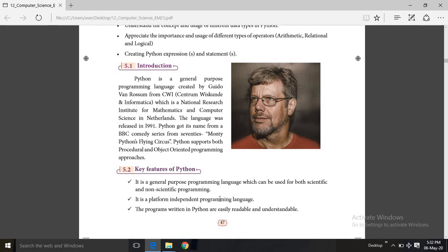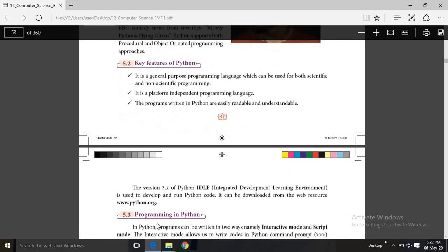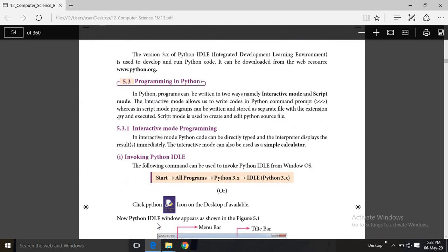That is, it can work on Windows OS, Linux OS or any other OS without doing any modification in your program. Such things are called as platform independent. And the third key feature is the program written in Python are easily readable and understandable. We can easily read what it is and we can understand it very easily.